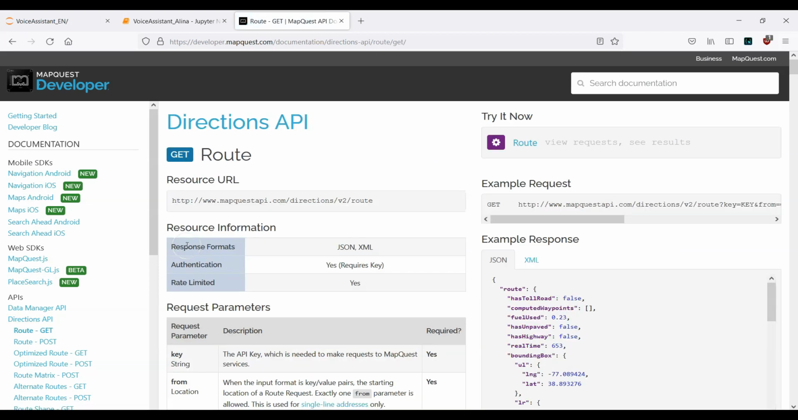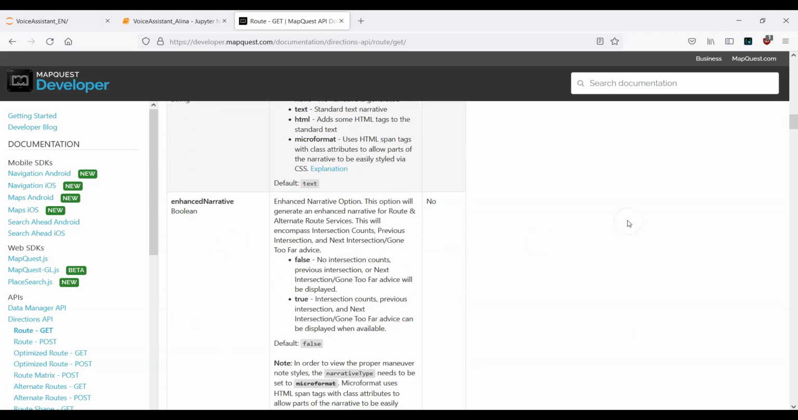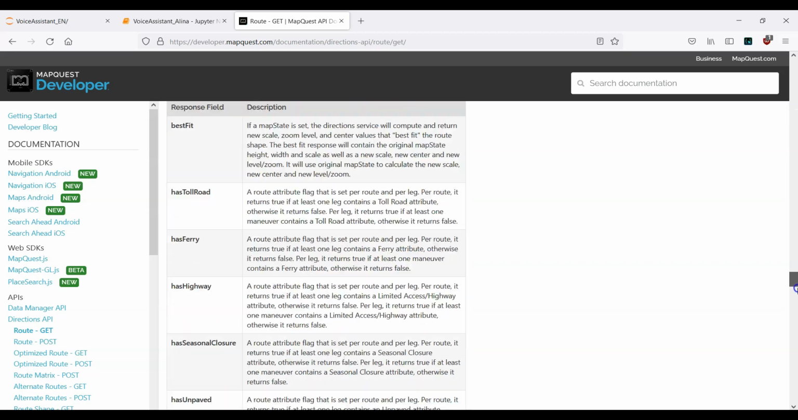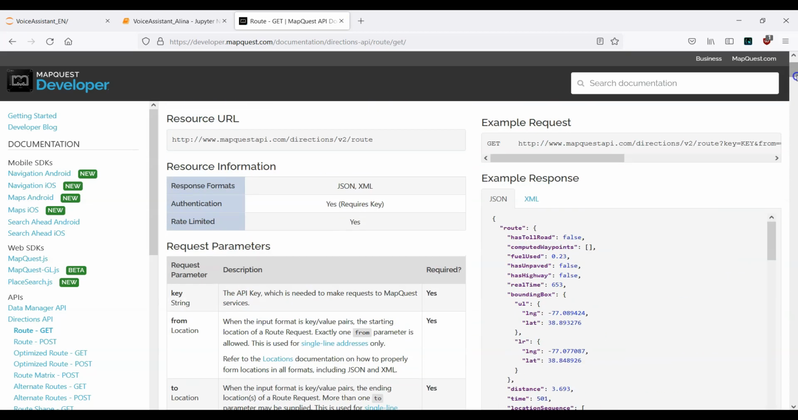Click on this one. And here is actually everything we need. So again, if you have time, you can read through all the documentation here. Here we have even more to read, but this is actually not required. What we need to do is take a look at the example request.